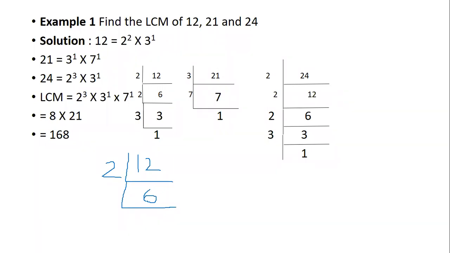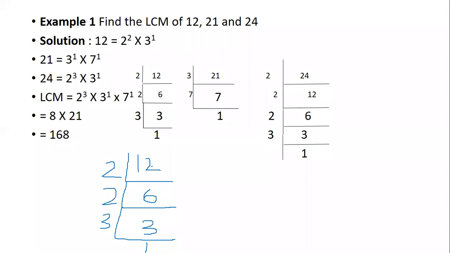So how can I write 6? Again from 2. 2 threes are 6. Now my number will become 3. Now 3 is a prime number, so I only have to divide by itself. So 3 ones are 3.